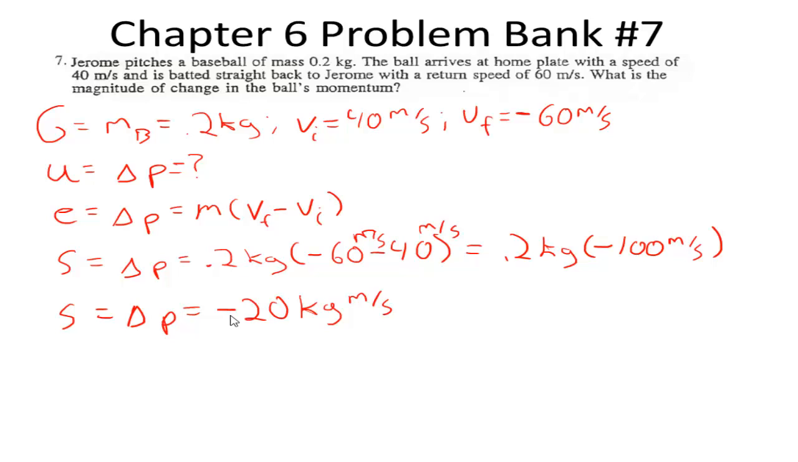We have negative 20 because our momentum, which started out positive, as we set with our pitcher pitching with a positive velocity towards the plate or the batter, and the batter hitting the ball back with a velocity of negative 60 meters per second. So our change in momentum went from positive to negative. Therefore, we have a negative answer.